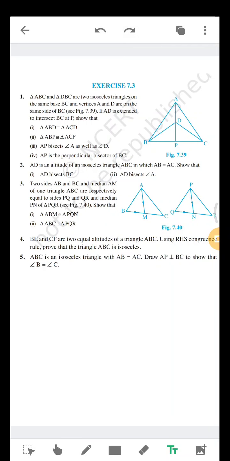Today we are going to continue with exercise 7.3 of the chapter Triangles, and today's session will be the last session of this chapter. That will be the end of the chapter. In the last session I explained question number 2 and I gave you question number 1 to try. In today's session, let's go for the next questions, that is question numbers 3, 4 and 5 of this exercise.